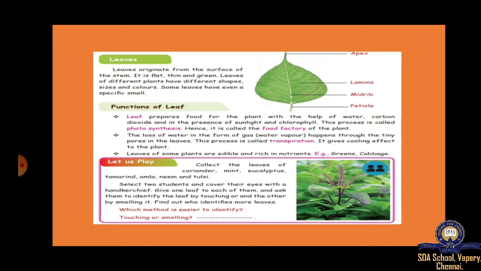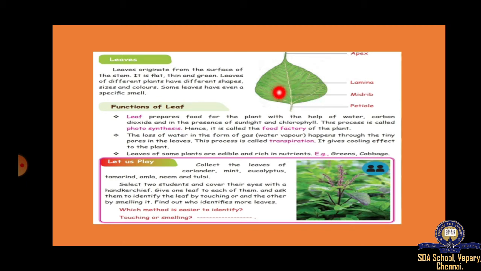Next, now we'll see what are the functions of a leaf. So this leaf, see here, the upper part is called the apex. This part is called the lamina. The middle one, where the white line is going, is called the midrib. And the down one, this one only will get attached to the stem. This is called the petiole. Apex, lamina, midrib, petiole. So these are the 4 parts of a leaf.